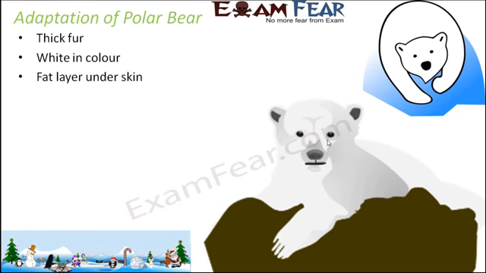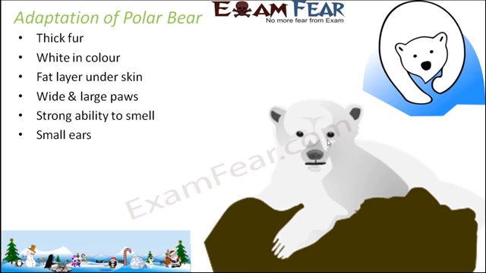Fat layer under the skin, and fat again provides additional insulation to the body. Wide and large paws, which help them to commute over snow covered areas. Strong ability to smell, this again helps them to catch their prey, so they can smell and sense the presence of their prey in the vicinity.